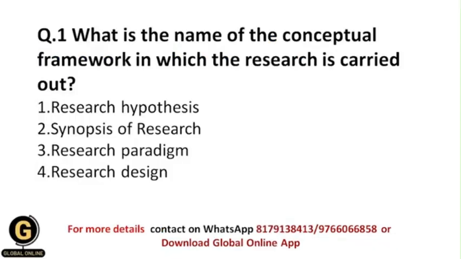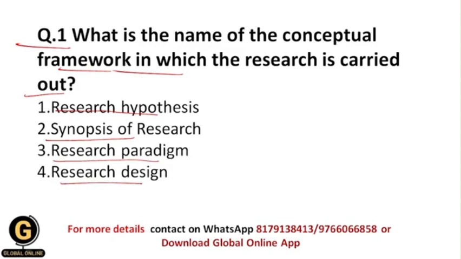Question 1: What is the name of the conceptual framework in which the research is carried out? Through that conceptual framework, basically the research is carried out. Whether it is research hypothesis, synopsis of research, research paradigm, or research design.